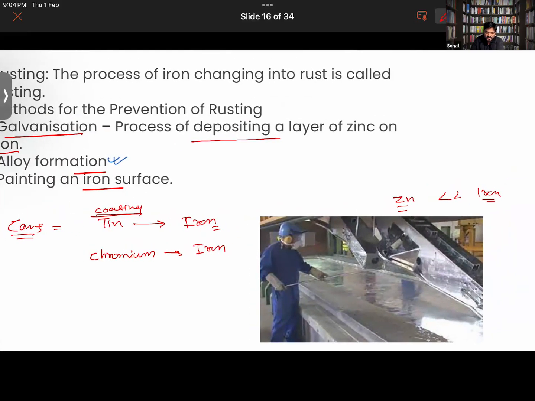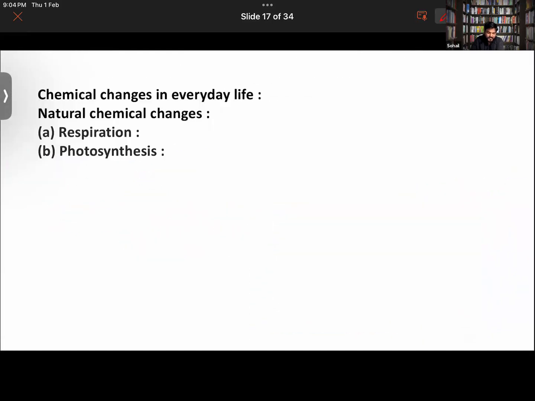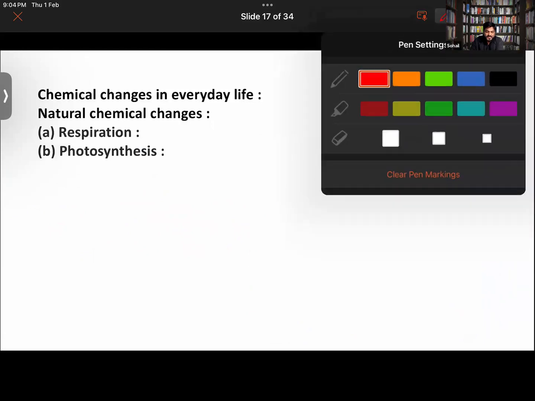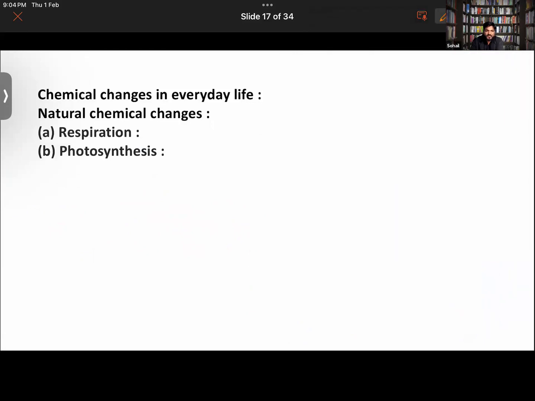Okay, let's move ahead then. Some of the chemical changes in our everyday life are as follows. Respiration and photosynthesis. If you guys have any question in these two, please do let me know. Understood this now? Okay. Just give me the equation of respiration. Just explain this to me.